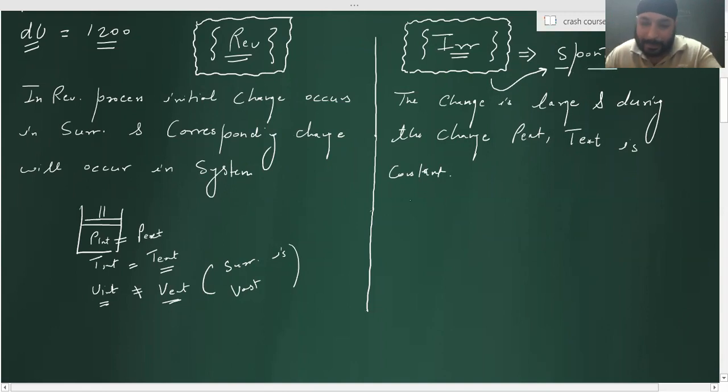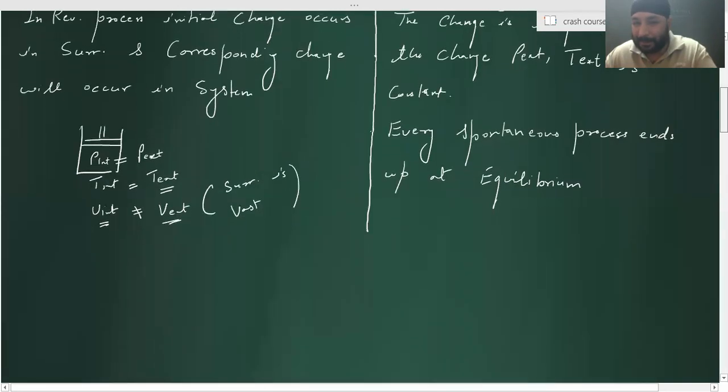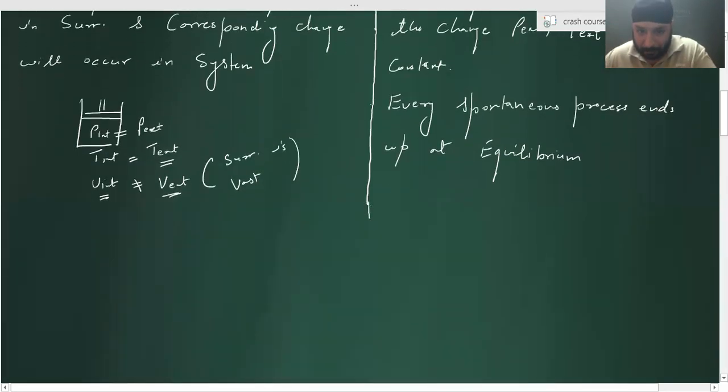Now, understand one more thing. I'm just writing an equation. Just tell me whether I'm right or not. Every spontaneous process ends up at equilibrium. Am I right or wrong? Why is it so? Only the initial and the final state are in equilibrium? No, no, the initial state can never be in equilibrium, beta.